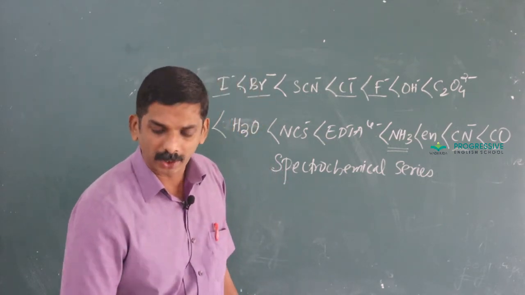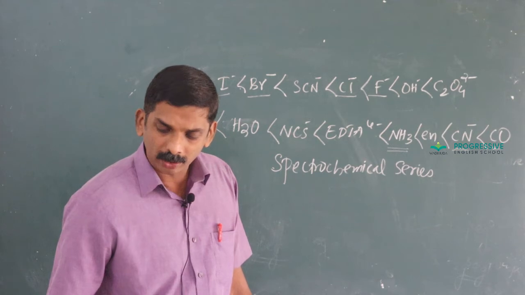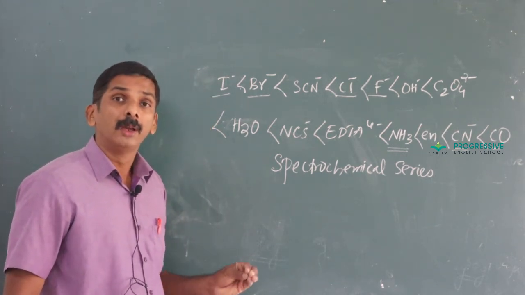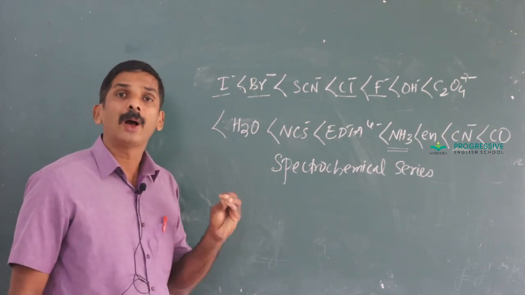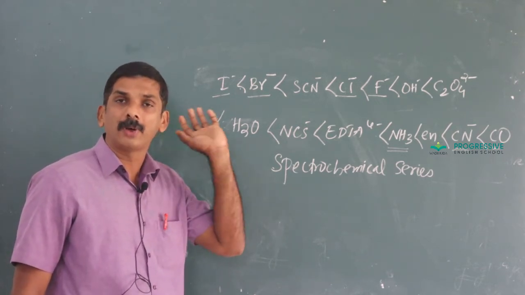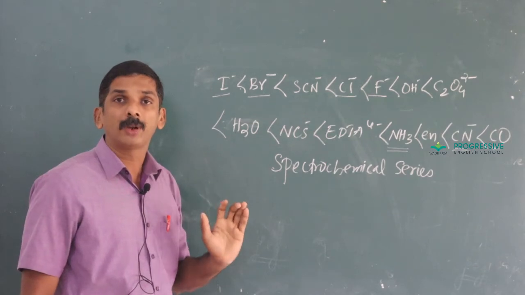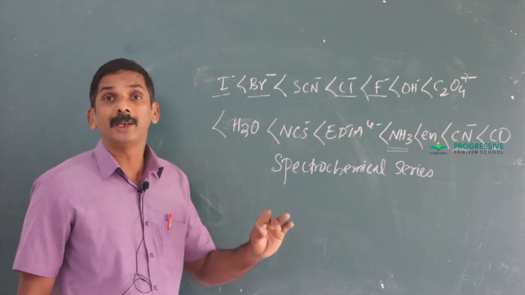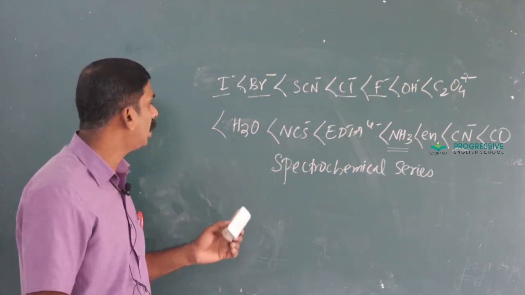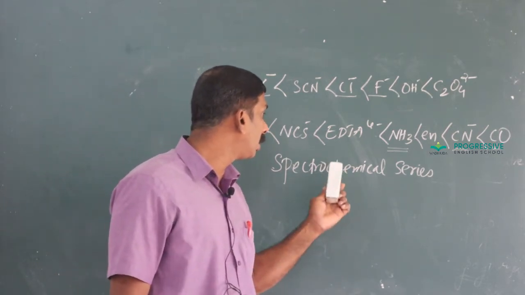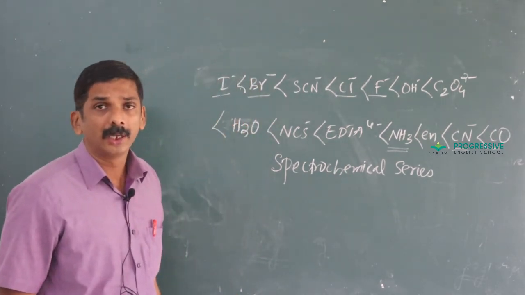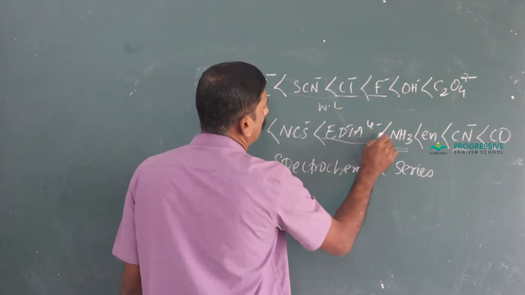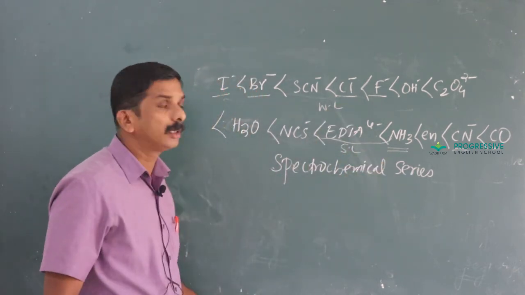I already mentioned that this point does not belong to valence bond theory. In order to make it easy to assign the oxidation state, hybridization and geometry of a complex using VBT, we include this point. That arrangement of ligands in the increasing order of strength gives weak field ligands and strong field ligands.